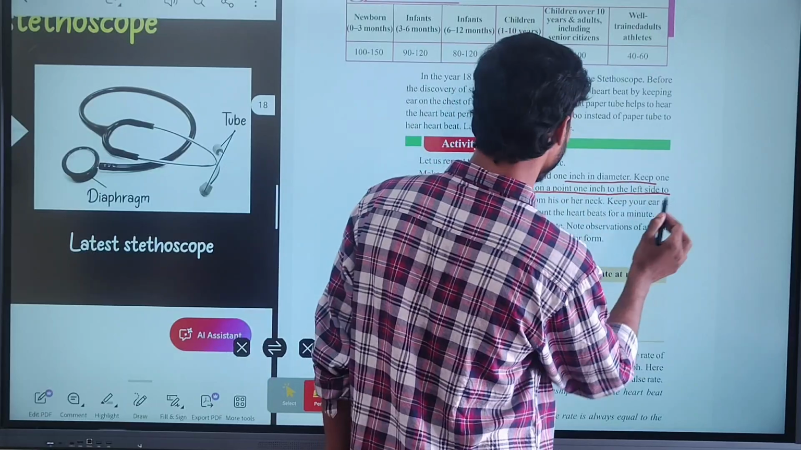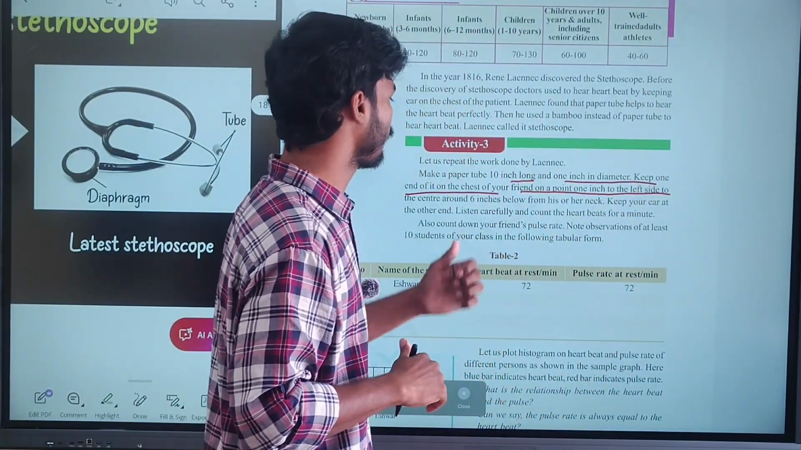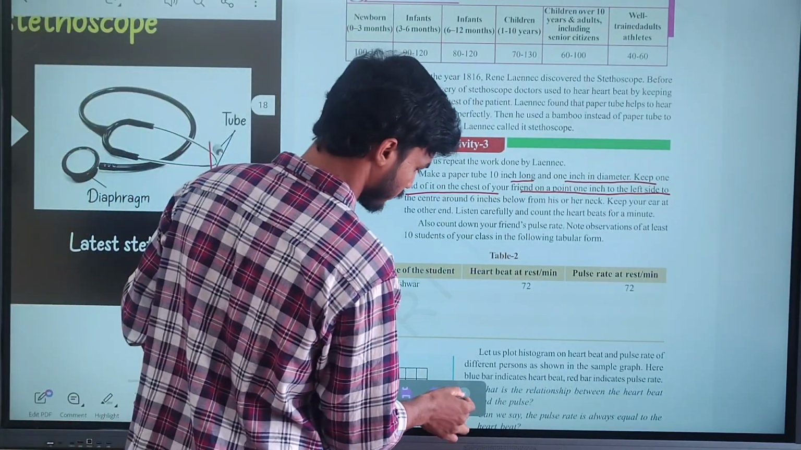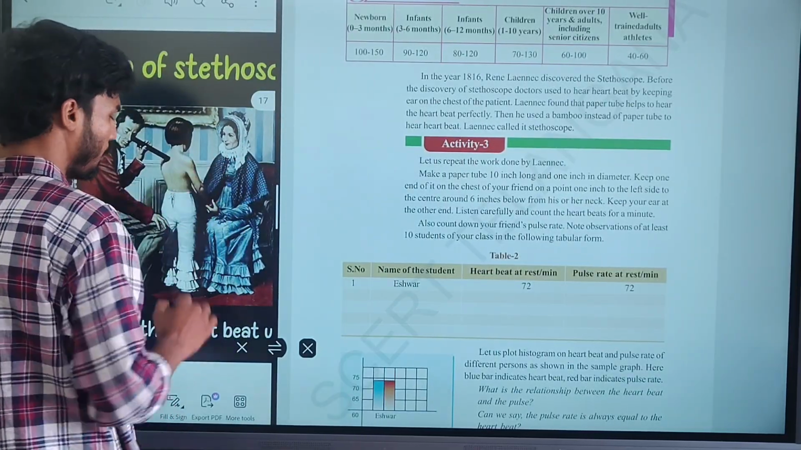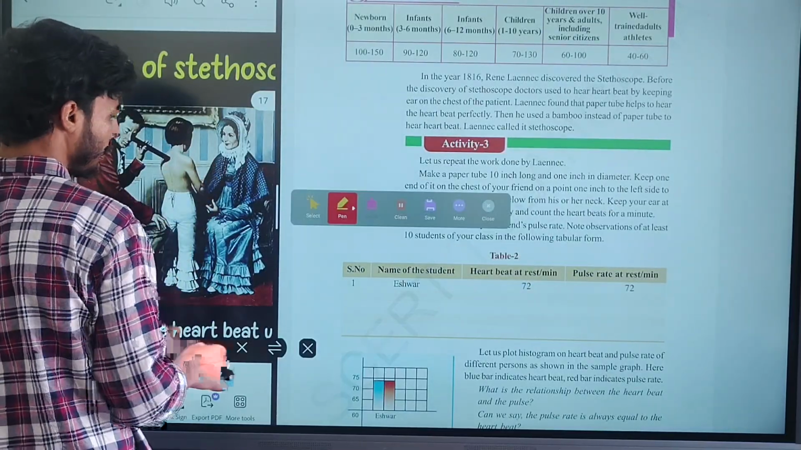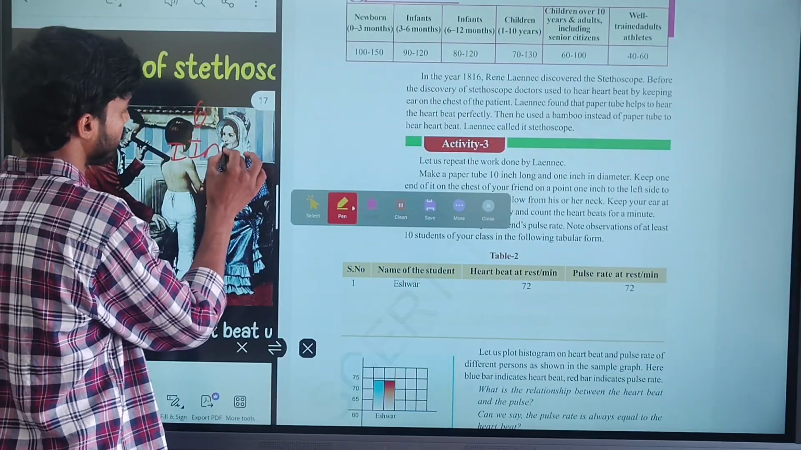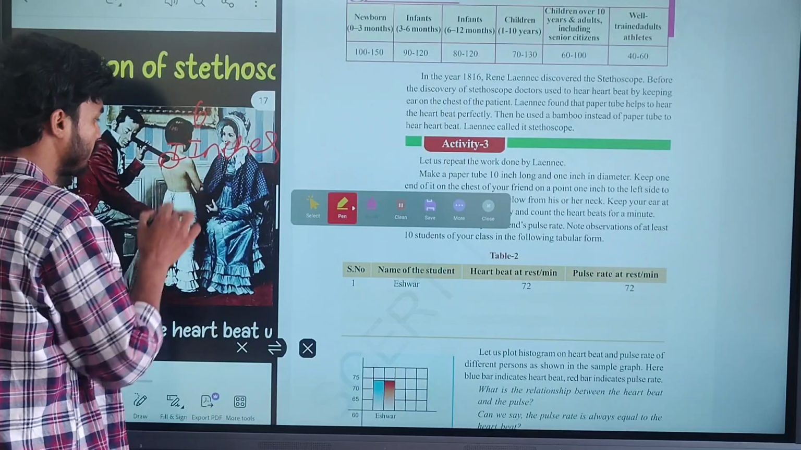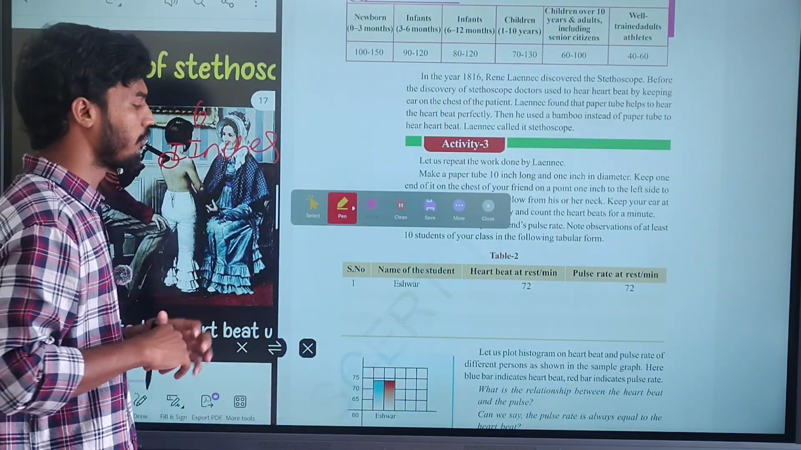With the 10 inch long, 1 inch diameter tube, keep one end on the chest region of your friend and point the other end to the center of the left side, around 6 inches below the neck. You have to arrange this. Whenever the stethoscope is placed, you have to place it about 6 inches below the neck region. Then the heartbeat can be heard perfectly.